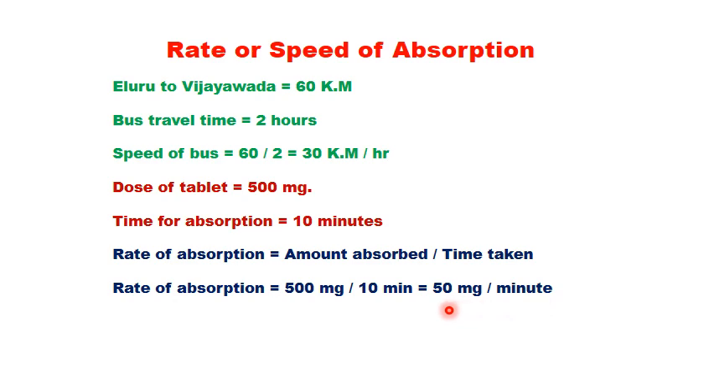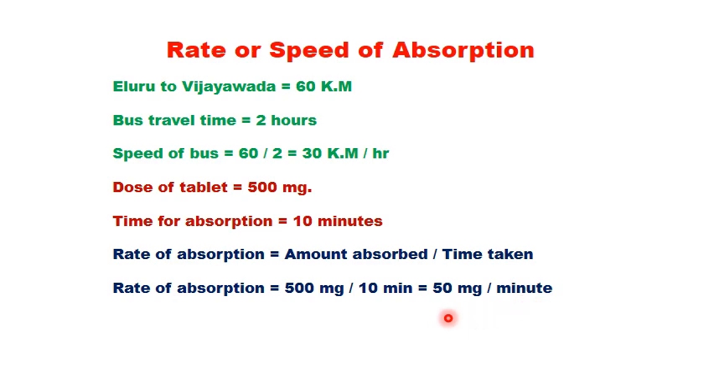So it is just like calculating the speed of a car, distance traveled by time taken. Here we have the dose 500 mg and time taken is 10 minutes. So the speed of absorption is 50 mg per minute.